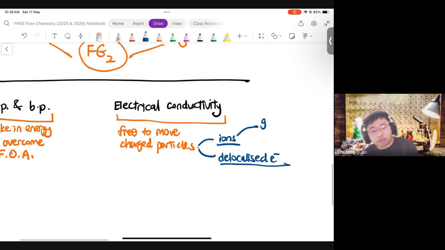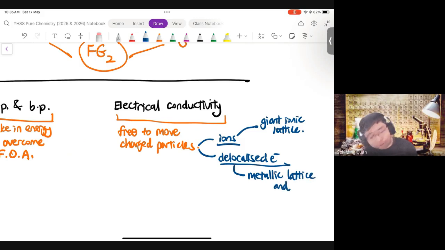Ions is, of course, for the giant ionic lattice. If not, why call it ions? Delocalized electrons is for metallic lattice and graphite. So you will need to use the right words for the right structures.